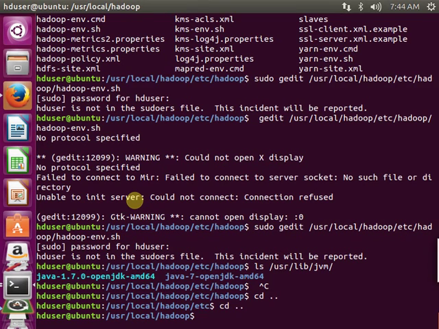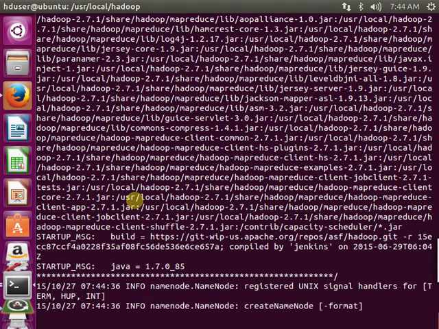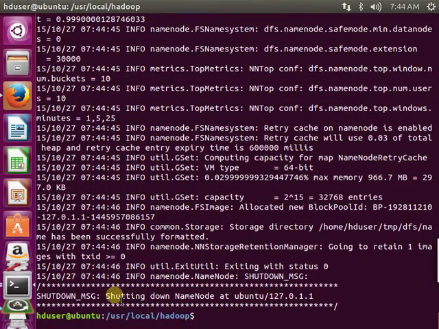So I'm going to format my name node. What is it? namenode -format. You can see my name node is created and registered with the Unix signal handlers. You can see all the formatting, and now my name node is successfully shut down. So I'm going to try to run my Hadoop.